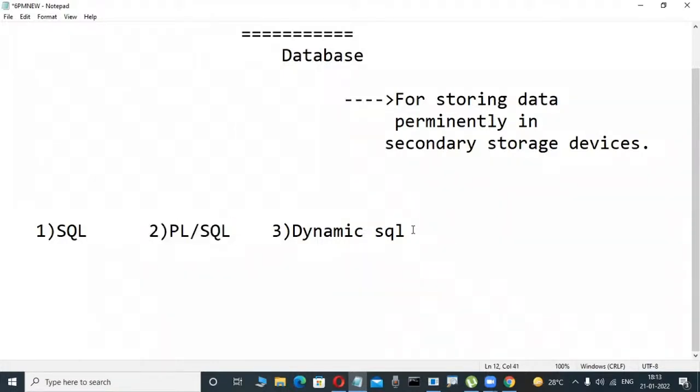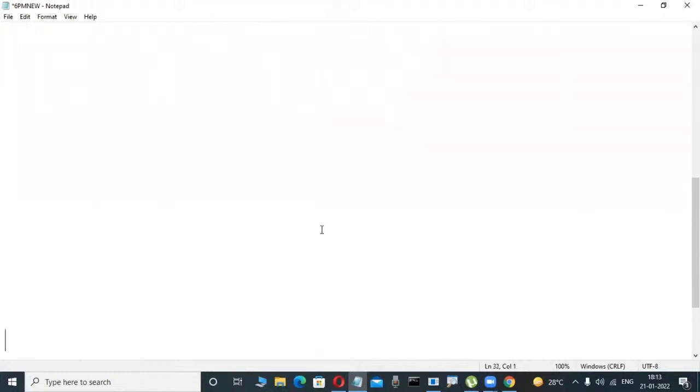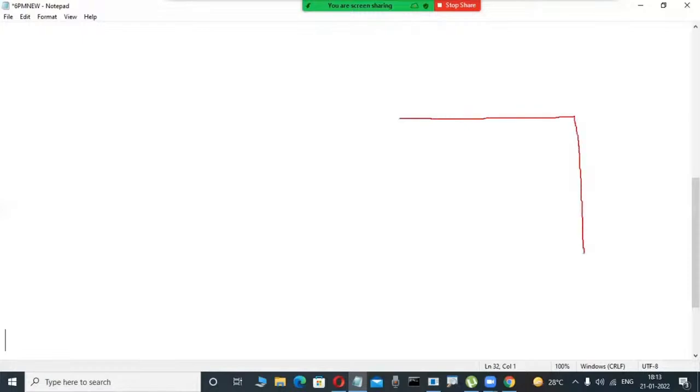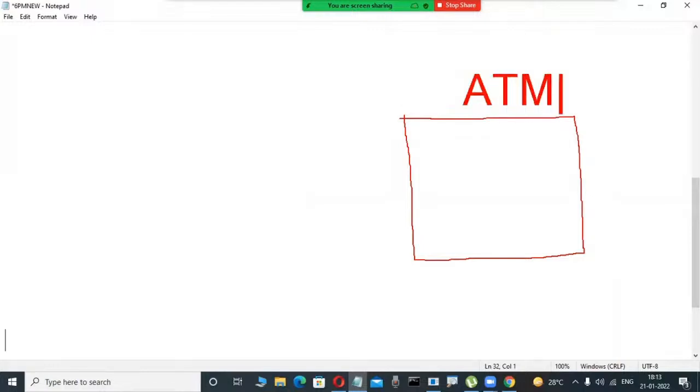Now, for example, if you are a first-time newcomer, how will you understand? Concentrate here. Why is PL/SQL required? I'm just telling you the idea, the purpose, some applications. Slowly observe it here. Daily, so many people go to banks for depositing or withdrawing money. Suppose you also go daily to banks, to ATM machines. From ATM machines we withdraw money, or nowadays there are deposit machines also. Yes, we deposit money. Some transactions we perform, money transfer is also possible.